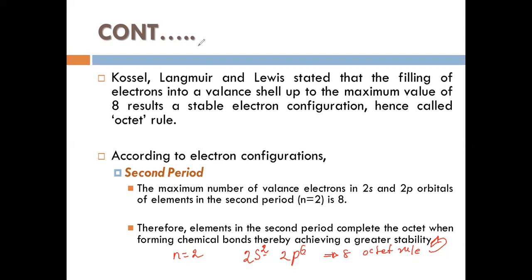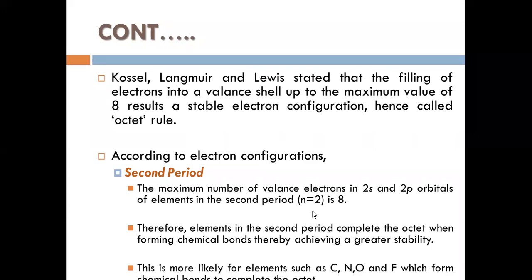More likely, the octet rule is obeyed by second period elements such as carbon, nitrogen, oxygen and fluorine, which are able to complete the octet.